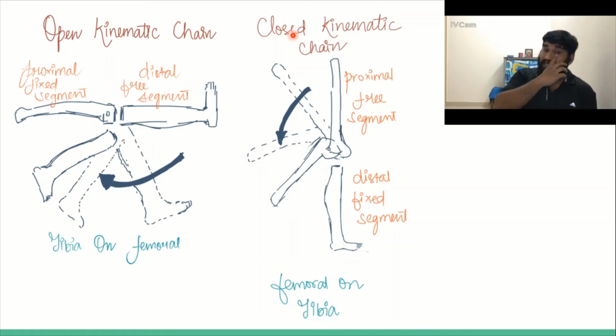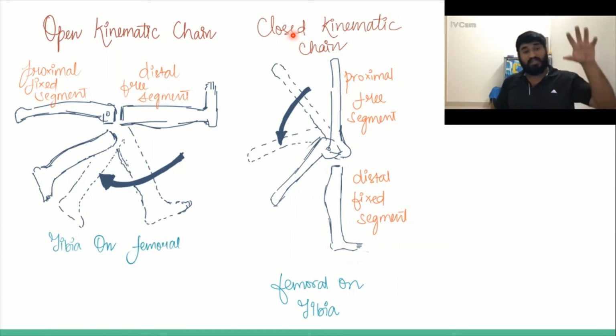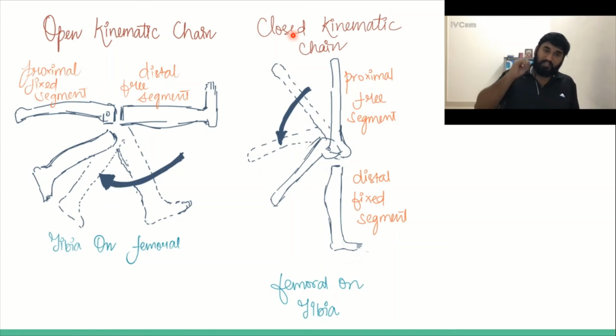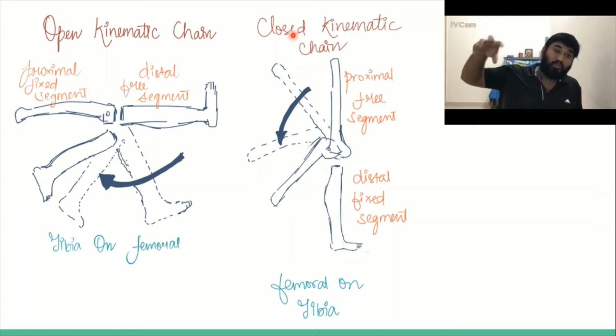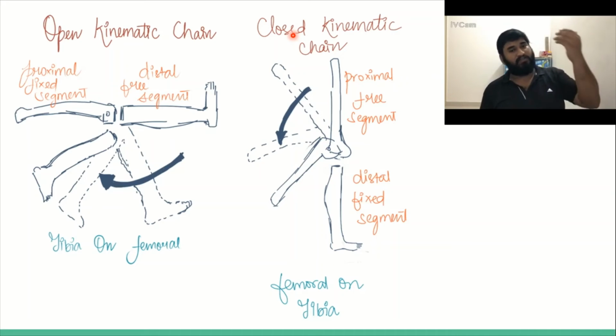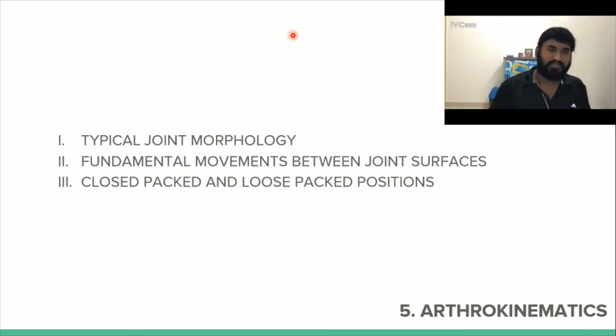More and more you will understand this tibial on femoral, or open kinematic, and femoral on tibial, that is your closed kinematic, when we go into the arthrokinematics, because whatever movement happens in the bone will vary a lot depending on what sort of kinematic chain activity is going to occur. So now we have understood what an open kinematic chain activity and a closed kinematic chain activity is. Let us go to the next and final part of this presentation, which is your arthrokinematics.